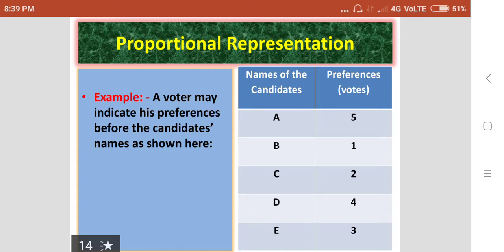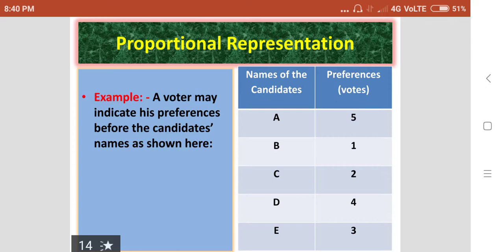In this way, if the voter is giving his first preferential vote to candidate B, he should write serial number 1, and giving second preference to C, he should write serial number 2. Third preference to candidate E, serial number 3.